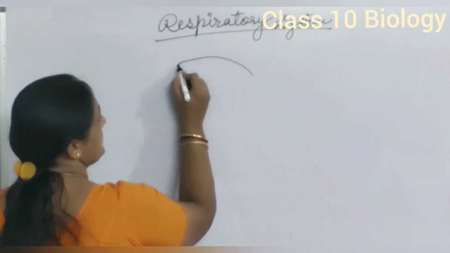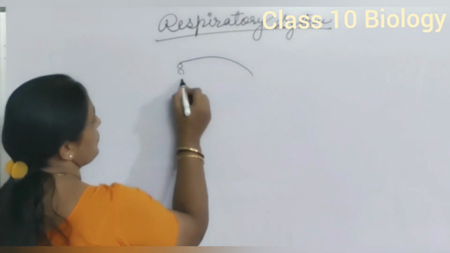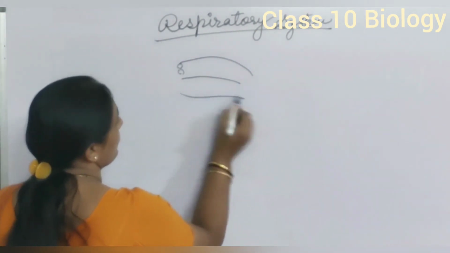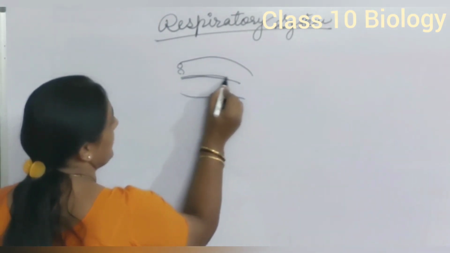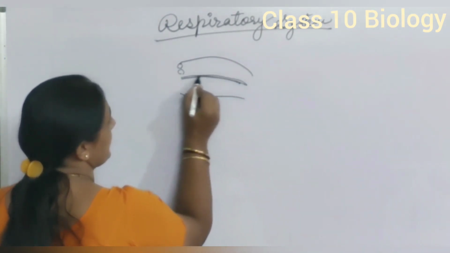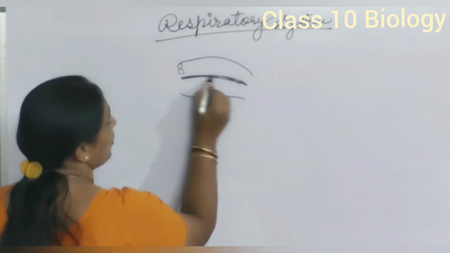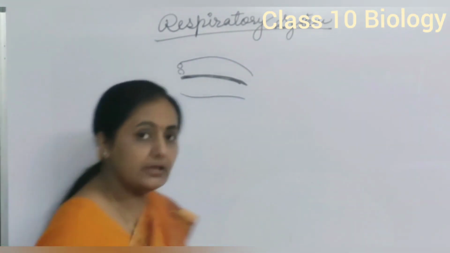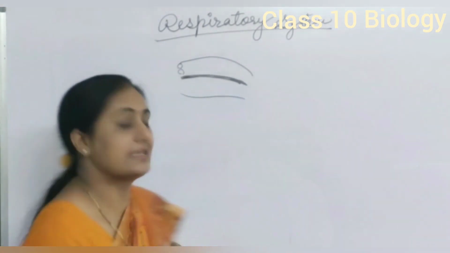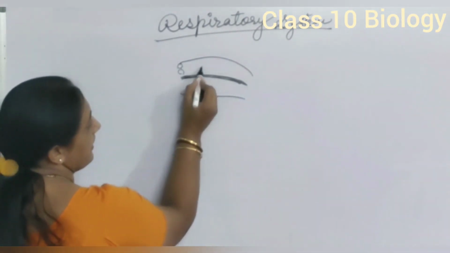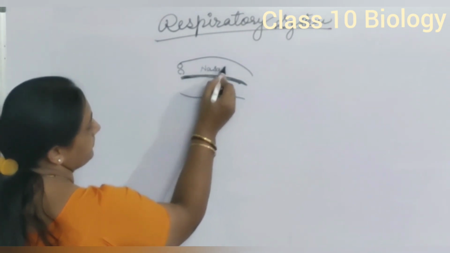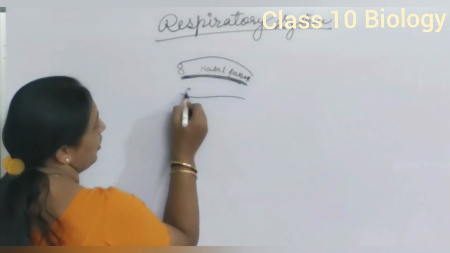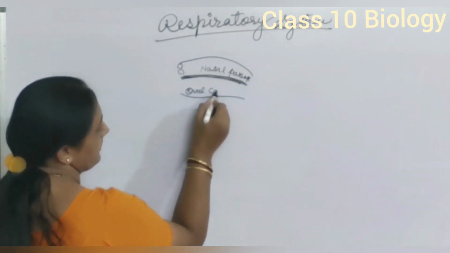Nasal passage, that is the nostril, pair of nostrils. Now these nasal passage and oral cavity both are separated with the help of a hard bony structure called palate. This palate helps to differentiate oral region from nasal passage. So this is the nasal passage, and here it is oral cavity.